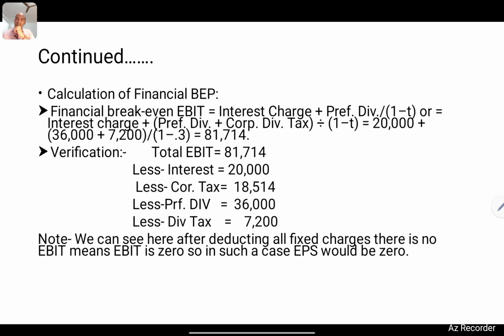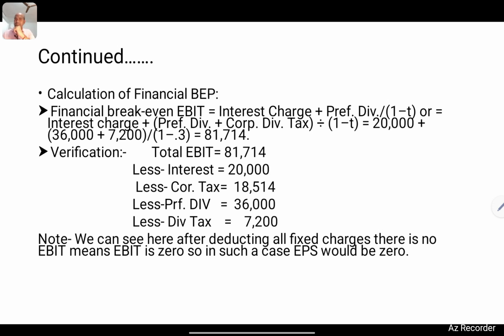We verify the result after deducting all expenses. Interest charges 20,000, less corporate tax 18,514. How has 18,514 come? We will see.